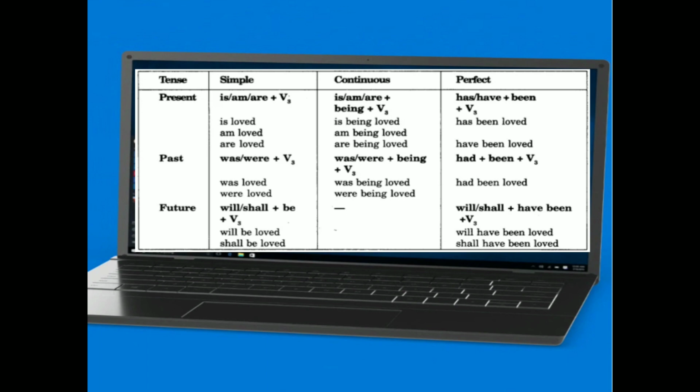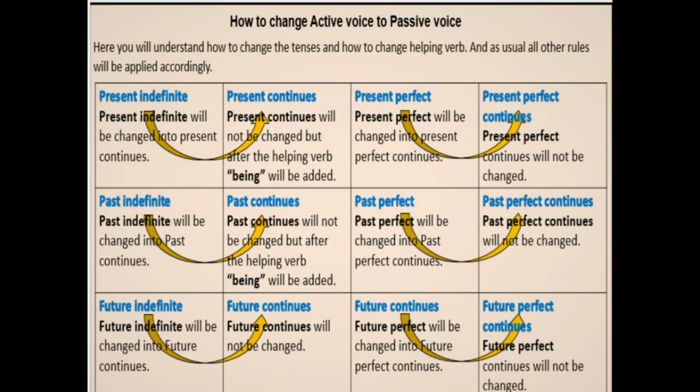And when we discuss past tense, was loved, were loved, and was being loved in past continuous, and were being loved. The use of being is extra. In past perfect tense, had been loved, will, shall plus be plus the third form of the verb, and will, shall plus have been plus the third form of the verb. Will have been loved, shall have been loved. These are all the rules of active and passive voice.